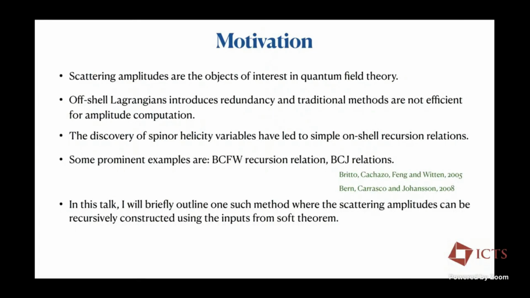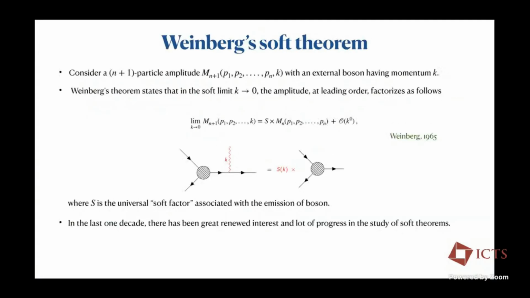And the discovery of spinor helicity variables has led to simple on-shell recursion relations. Two prominent methods are the BCFW recursion relation and BCG relations. So in this talk, I'll briefly outline one such method, which is inspired by the BCFW recursion relation. Here the idea is that we can recursively construct scattering amplitudes using the inputs from soft theorems. So I'll first delve into what soft theorems are.